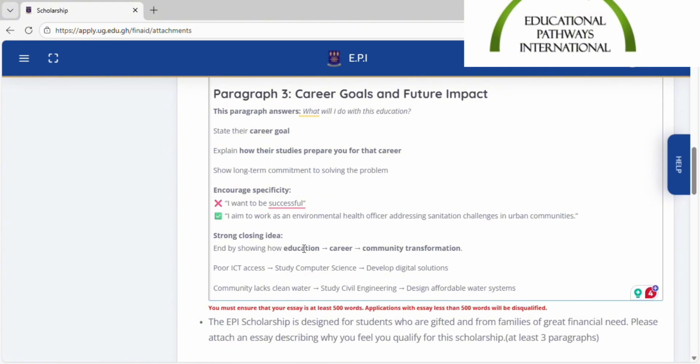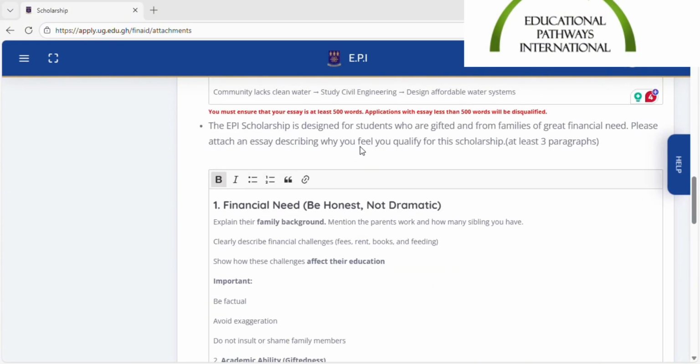It should flow like how your education will help your career and what community transformation you are bringing on board after your education. Some examples: if your issue in your community was poor ICT access, then that means you're coming to study computer science at the University of Ghana, and then you will help develop digital solutions. So it just flows in that manner: your education, how your education will help your career, and what you would do with that education to transform your community. So let's move to our second essay, guys.